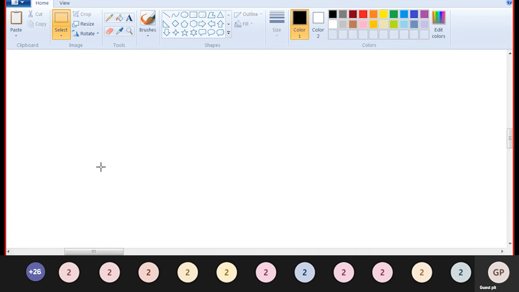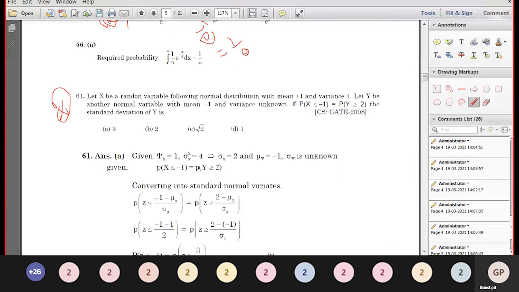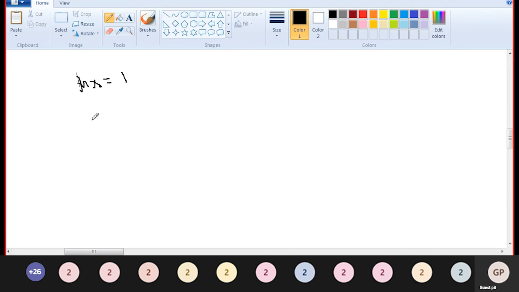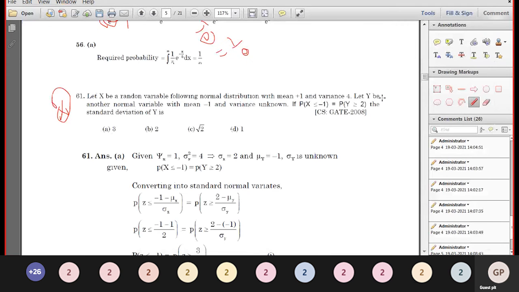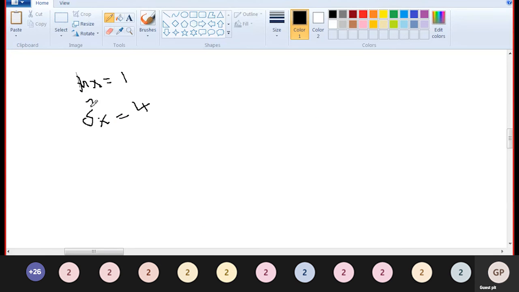First, write down the mean of the random variable: mu x equals the mean of X, which is 1, and the variance is 4. Sigma x squared is the variance.